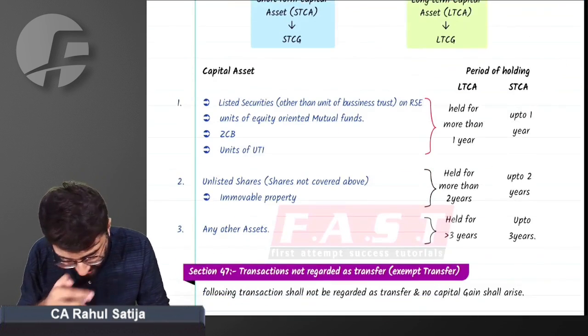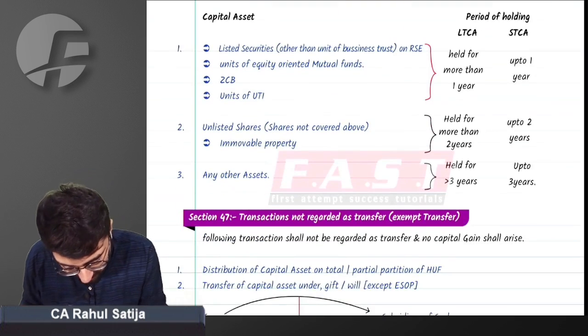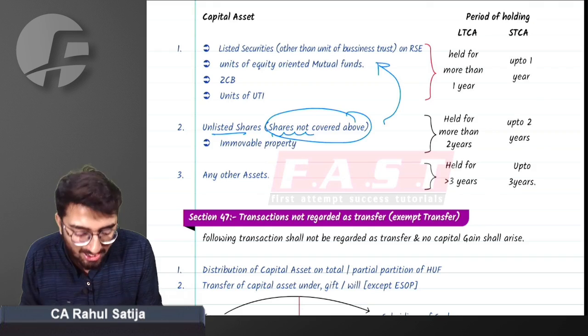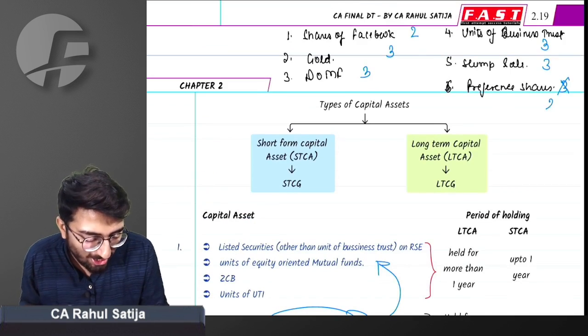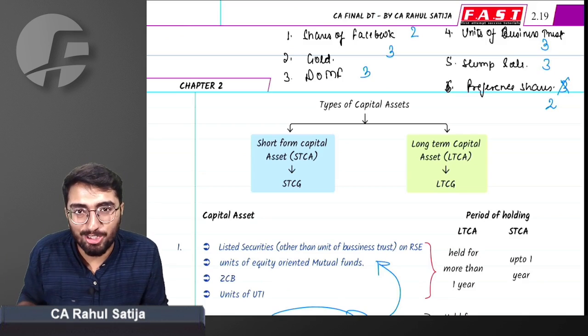Preference shares, 3 years? No, preference shares is not 3 years. See, unlisted shares or any shares that are not covered above. Since preference shares are not covered above, that means a period of holding of 2 years is to be looked upon. So if you hold preference shares for 2 years, they will be termed as long term, otherwise short term.